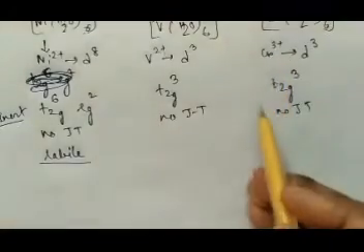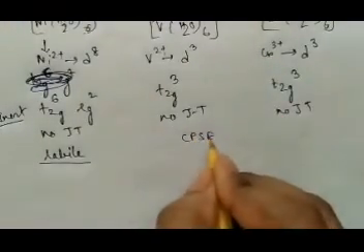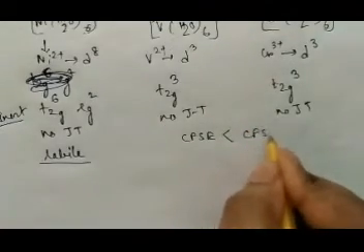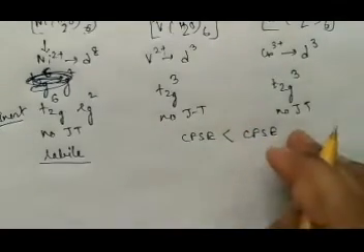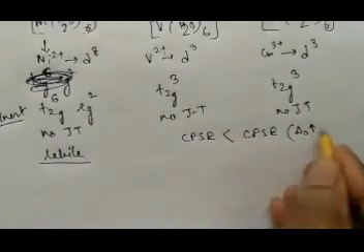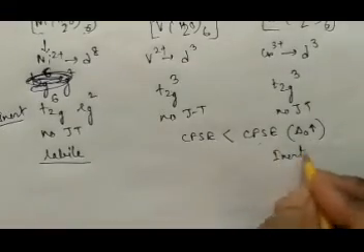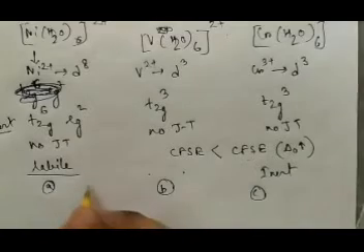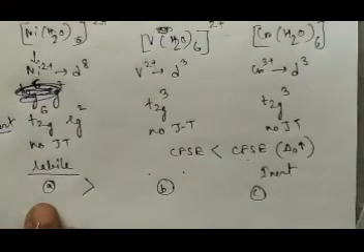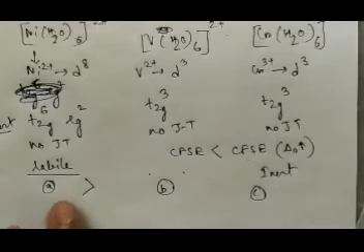Chromium 3+ has the higher oxidation state, that means its CFSE value will be higher than that of the other one, because Z is high, so crystal field splitting is high. That's why this will be more inert, and this is in the middle. So if you have to arrange these three as A, B and C, then A is the most labile, that means it will undergo water exchange reaction at the highest rate, then B, and then C.